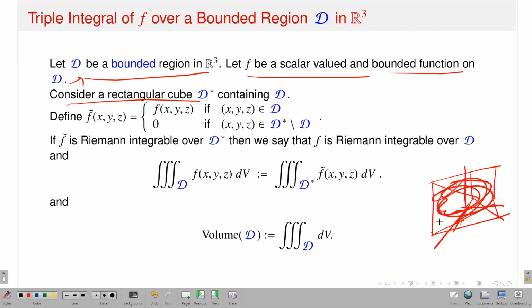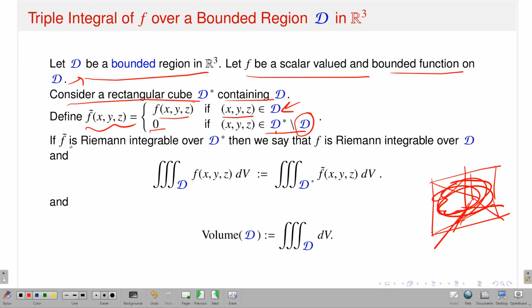Since D is a bounded region, consider a rectangular cube D star which contains it; this is always possible because I am starting with a bounded domain. Then you define a function f twiddle of x y z, which is f of x y z if x y z is coming from your domain. That means there is no change of function, same function, but if the point is coming from the bounded rectangular cube but is not a part of the domain, then I define it as 0. In that case, it is automatic that it will not affect the integral.